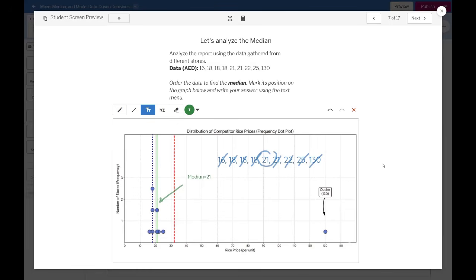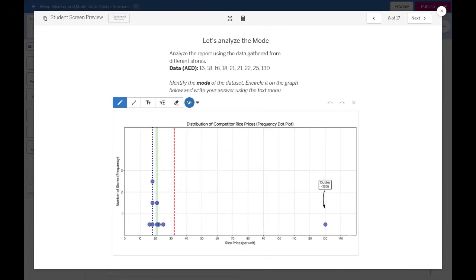And how about the value of the mode? Okay, so let's check our mode here. With the same data set, we're going to identify the mode. From 16 to 130, the mode is the most common or most frequent number that occurs in our data set, or the so-called most popular price. It's very easy to determine that the mode is represented by a blue line, and three stores have the same price, which is 18. So our mode is equal to 18.